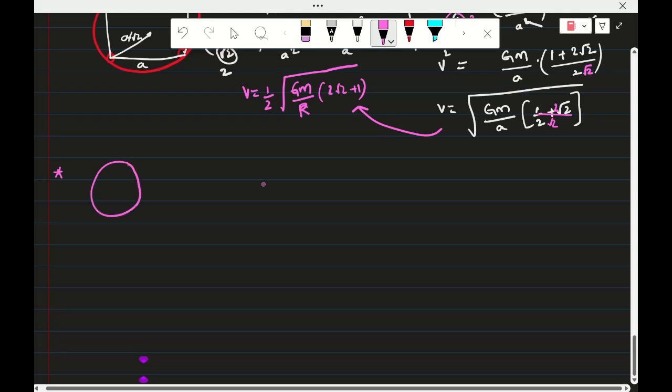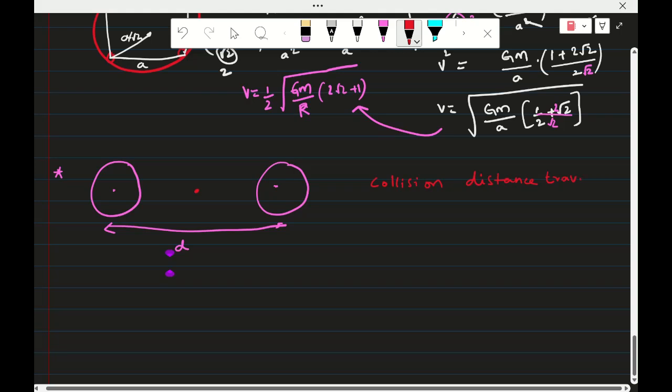There are two masses given like this, separated by a distance d. The question is about when they are colliding. There will be a collision. Before collision, how much distance is traveled by each one? That is what they will ask. In this case, the collision takes place at the center of mass. Collision takes place at the center of mass.